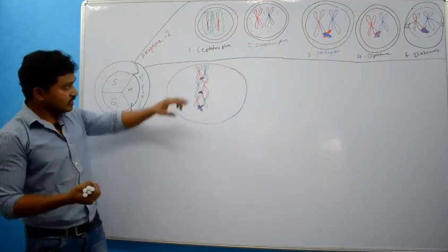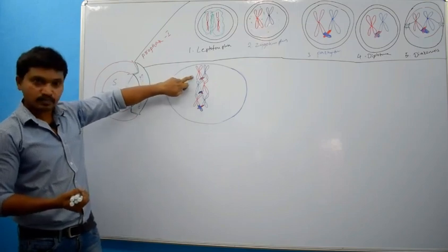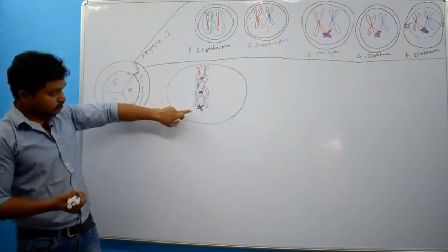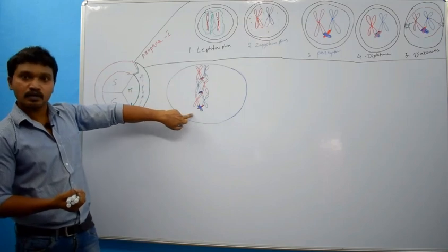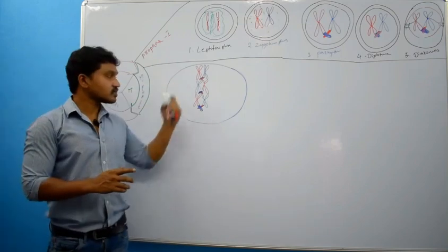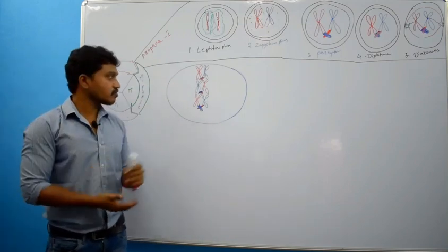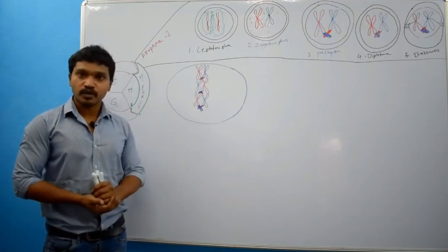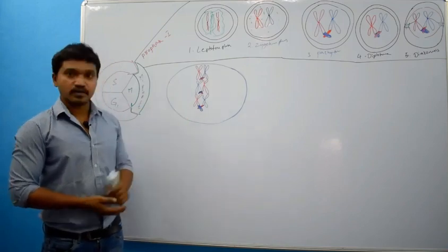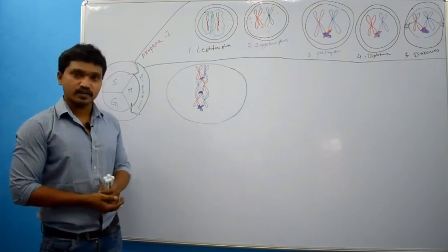That means, see here maternal, paternal, maternal. If you draw below, there will be again paternal. That means there is random arrangement of chromosomes in the equator plane of the cell.